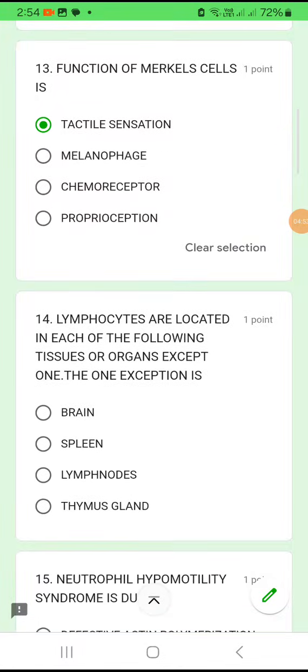Question number 14. Lymphocytes are located in each of the following tissues or organs except, okay, the one exception they are asking.